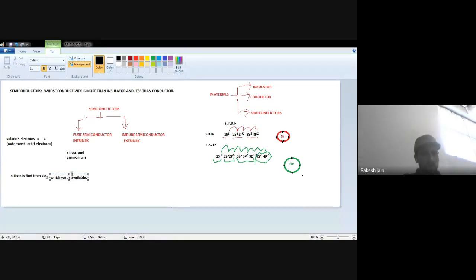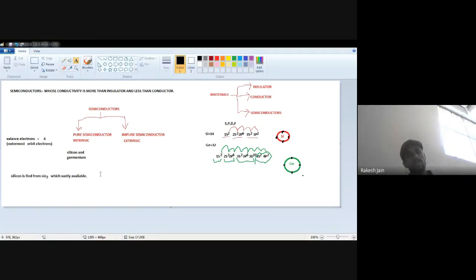So due to the vast availability of silicon dioxide, we can easily find silicon. This is one reason why silicon is preferred over germanium. The other reasons are temperature handling capability, durability, power handling capability, and so many other reasons.